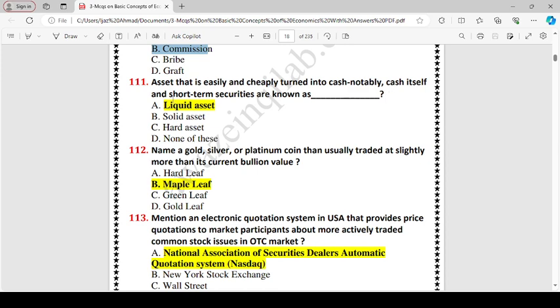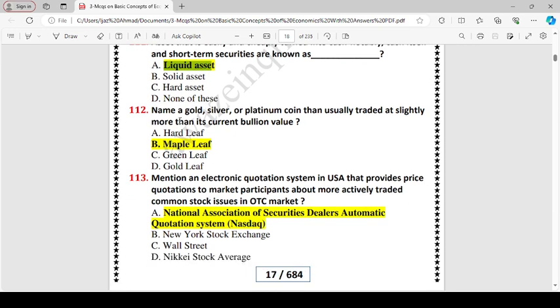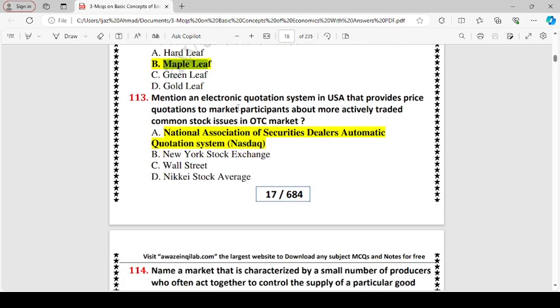Asset that is easily and cheaply turned into cash, notably cash itself and short-term securities, are known as a liquid asset. Name a gold, silver or platinum coin that is usually traded at slightly more than its current bullion value. Maple leaf. Mention an electronic quotation system in USA.